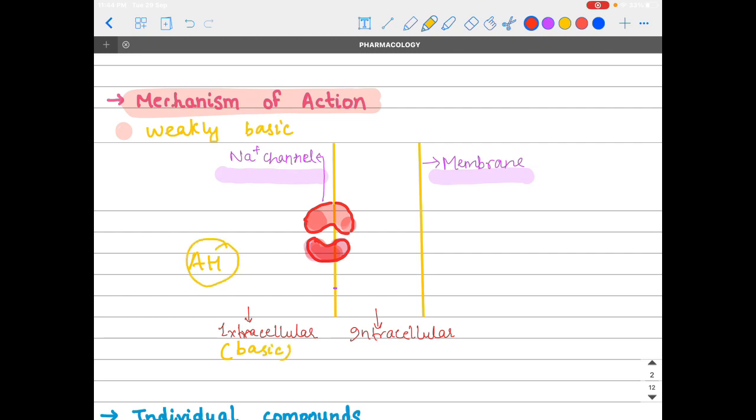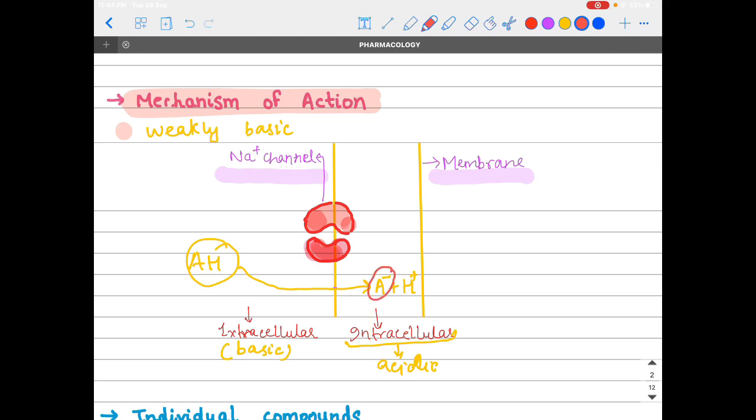So this AH, the local anesthetic, can move inside the axonal membrane easily, but inside the axonal membrane it gets dissociated into ions because the intracellular compartment is acidic in nature.